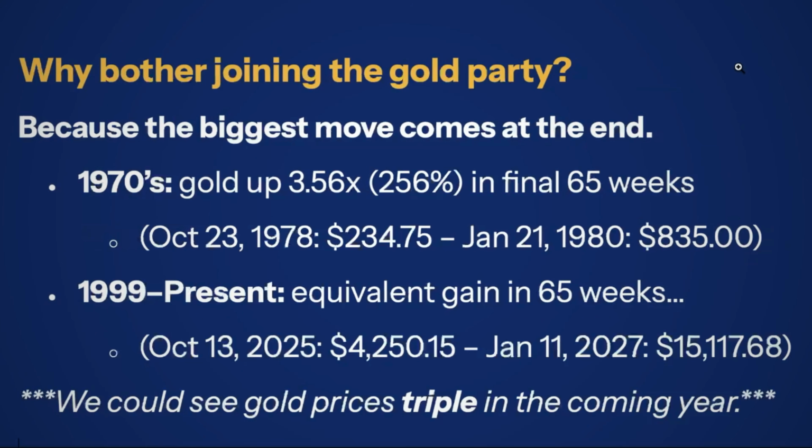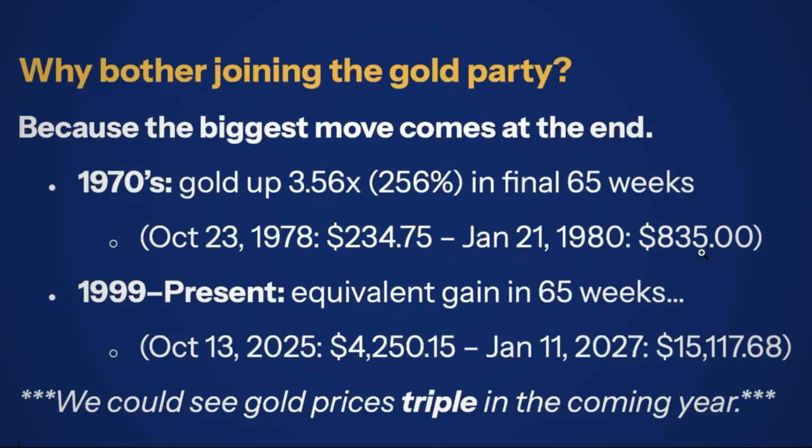So you might ask, why bother joining the gold party if it's almost over, right? Why even bother? And the answer is because the biggest move comes at the end. So again, let's look at some more numbers from those 65 weeks. In the 1970s, gold was up 3.5x, that's over 250% in the final 65 weeks. So in just a year and a quarter, 3.5x. That is fantastic.